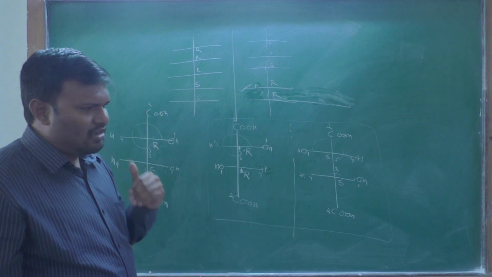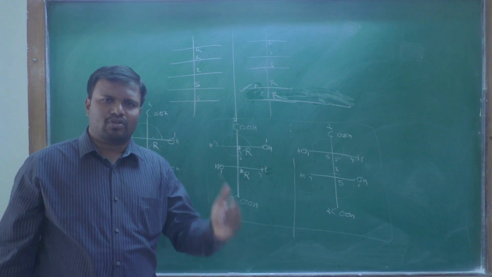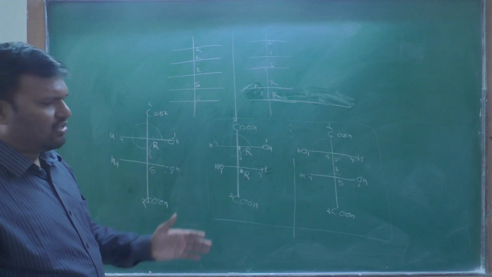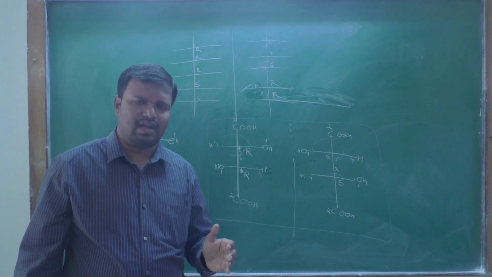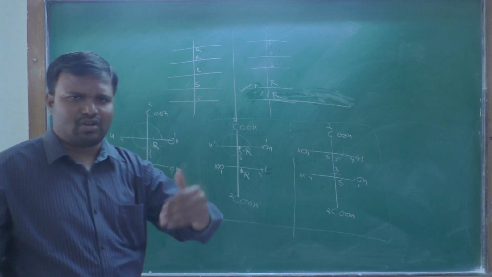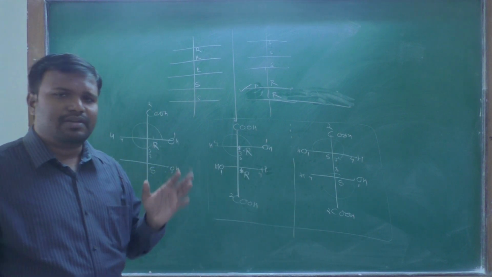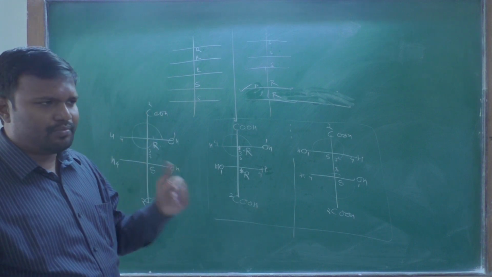Diastereoisomers: if a molecule has more than 2 chiral centers, and all the chiral centers have the opposite configuration to its other isomer, it means these two are enantiomers. Totally opposite configuration is there.